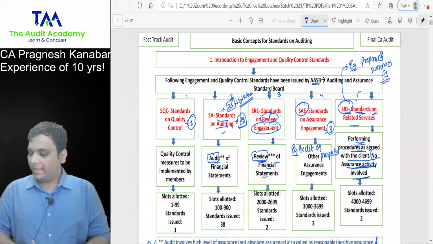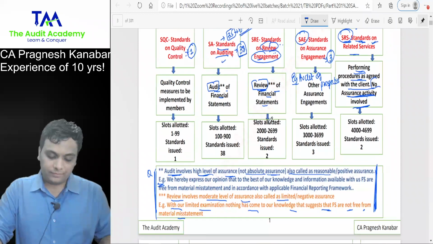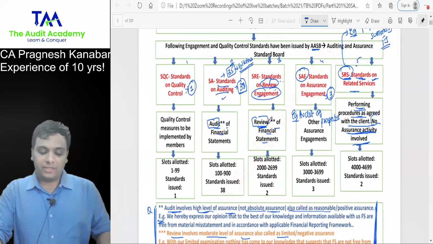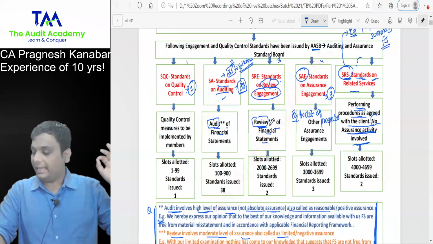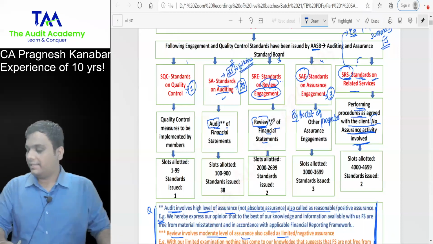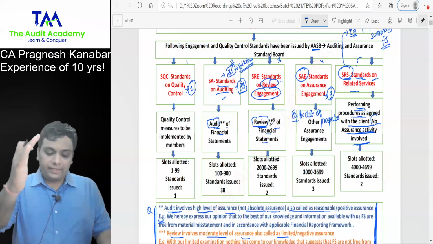Okay. Now everyone over here, I want a final confirmation. Are you clear with the introduction of the categories SQC, SA, SRE, SAE, and SRS? Yes. Now everyone tell me.